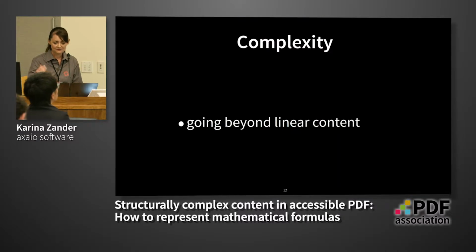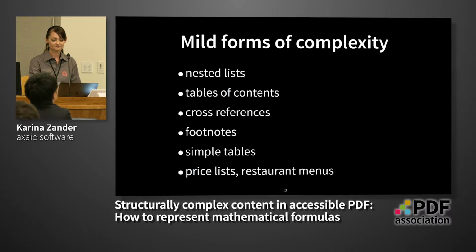So after we've understood what is meant by linear content and what it could look like, there are different forms of complexity in that context, starting with mild forms of complexity. For example, nested lists or a table of contents, where the content is not completely linear anymore. Also cross-references, which are a connection between two positions where you have to jump back and forth, so it is not linear anymore.